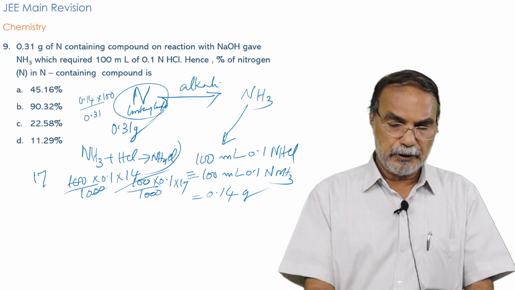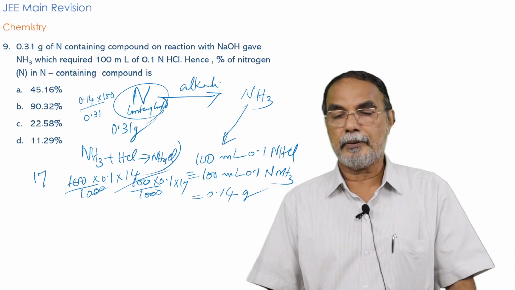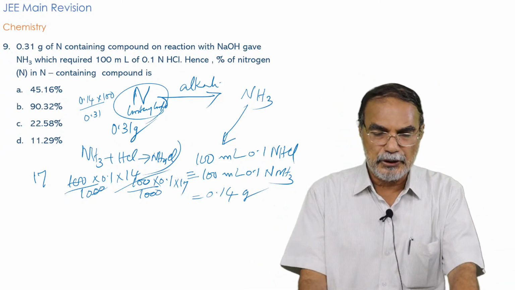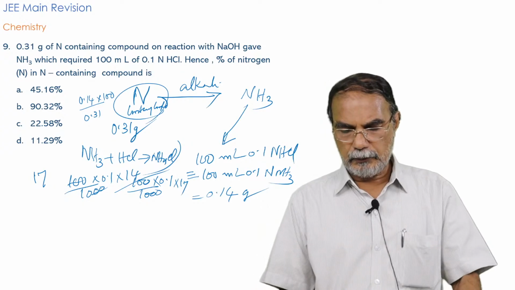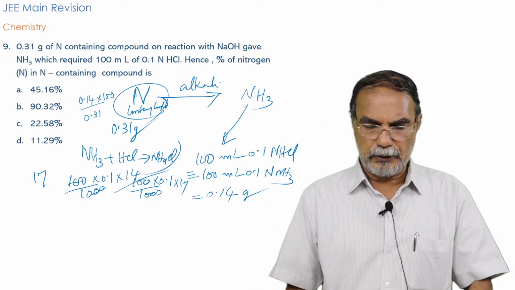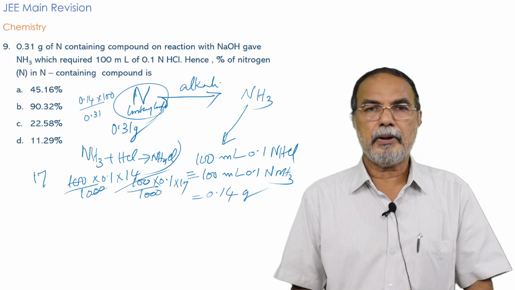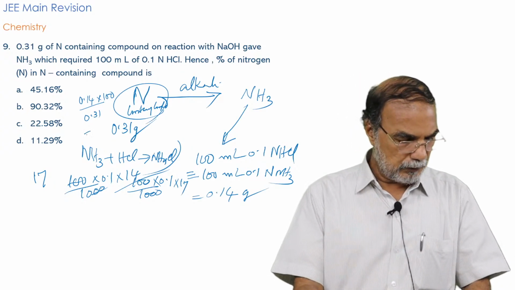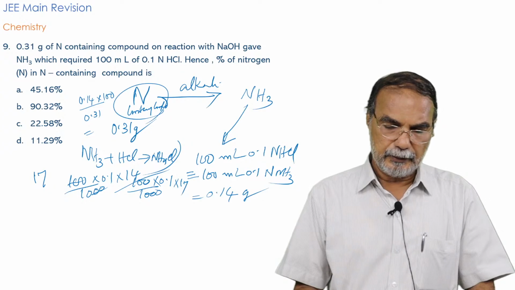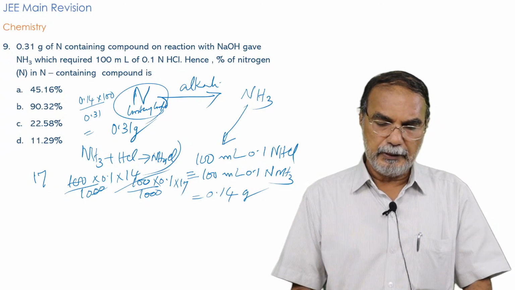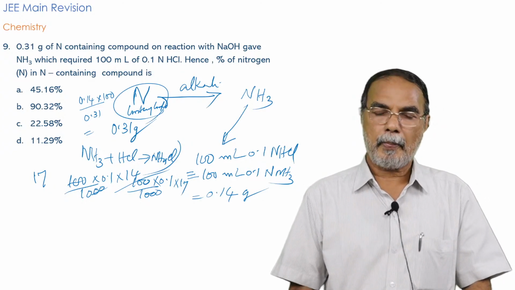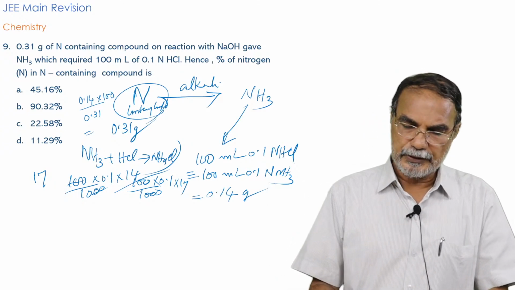That will be the percentage of nitrogen of the compound. So percentage of nitrogen in the compound will be equal to the mass of nitrogen, that is 0.14, divided by the mass of compound, 0.31 into 100. So this will work out to be 45.16%. The value is 45.16%.